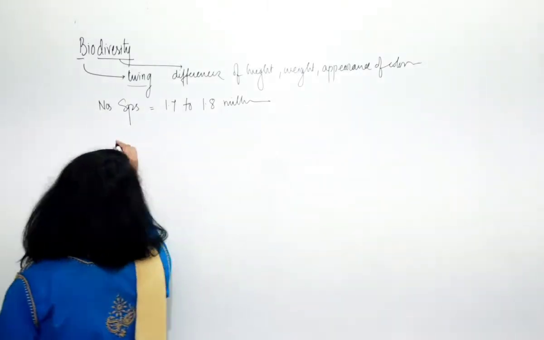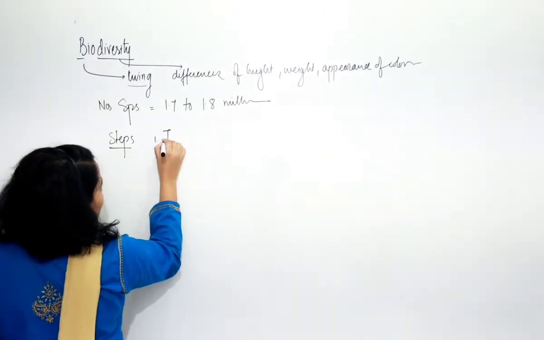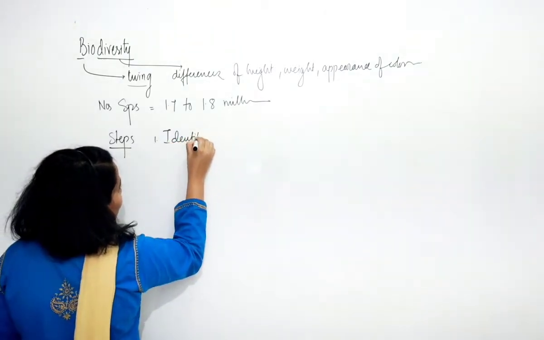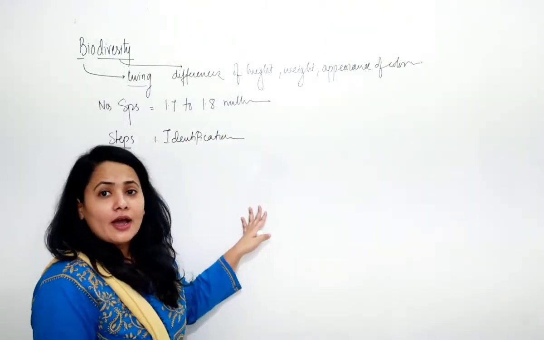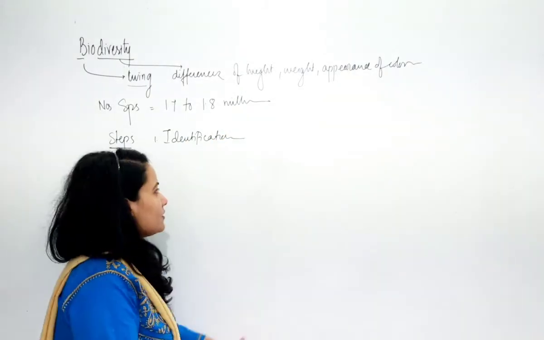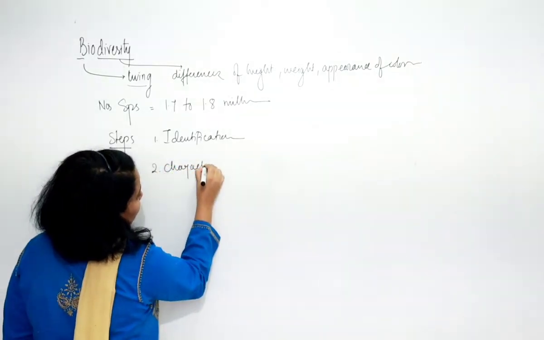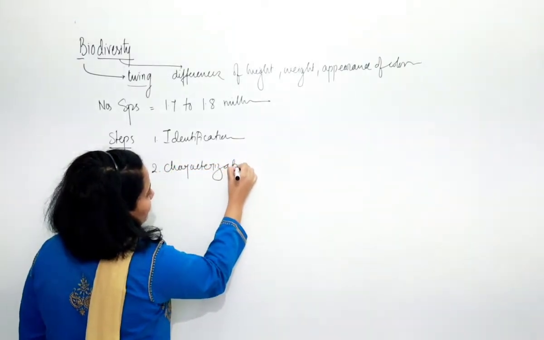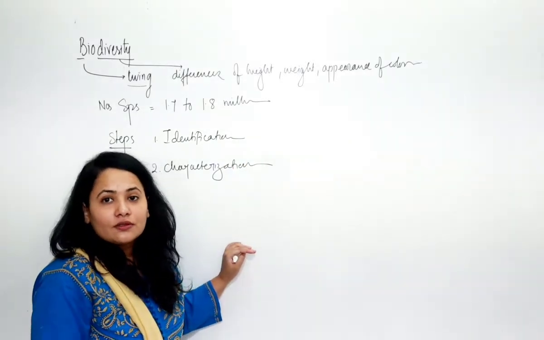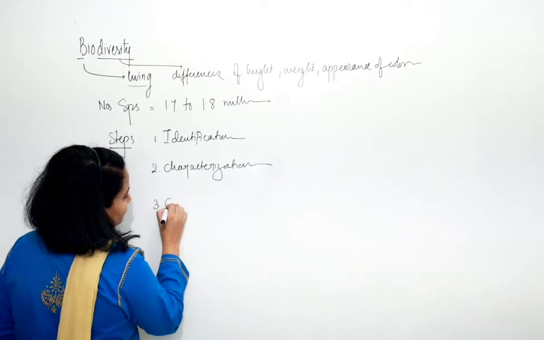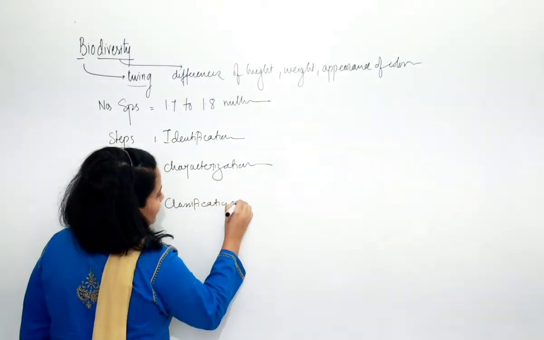Always remember, the first step is identification. The second step is characterization. The third step is classification.